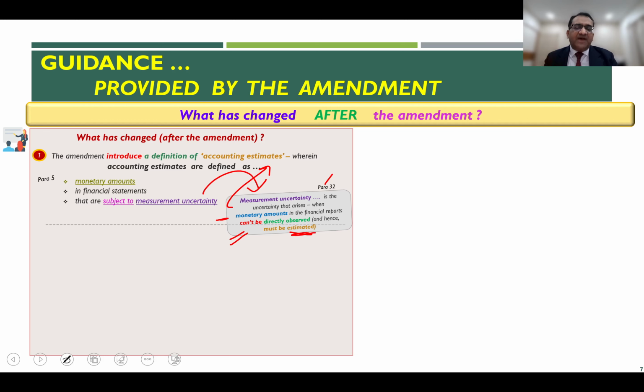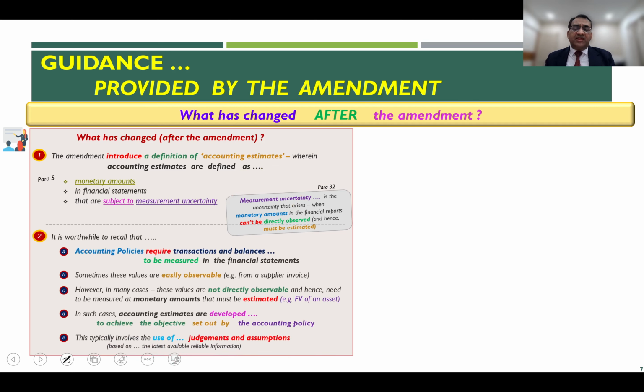So if you have a certain number in the annual report which cannot be directly observed, rather it needs to be estimated, that falls within the expression of measurement uncertainty.